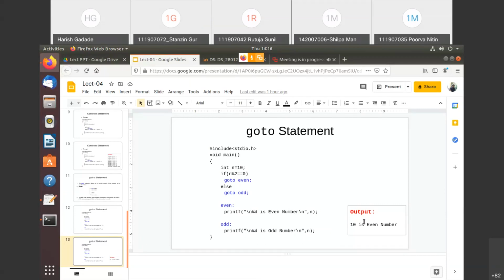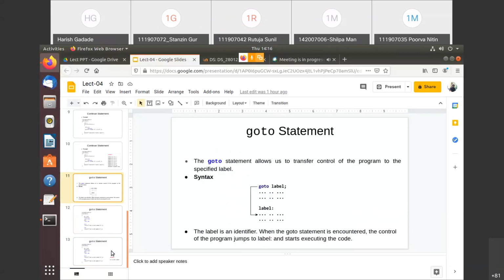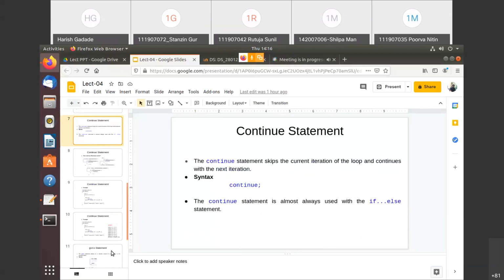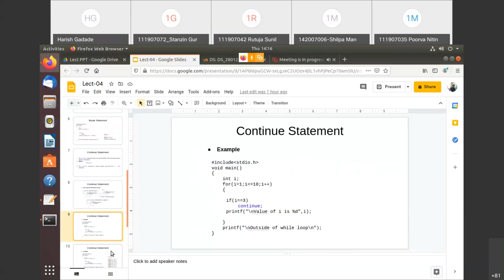I'll tell you again when I come to function and macros, what is the difference between function and macros also, right? But at this moment you need to know that the goto statement is for jumping to that particular label, the break statement is to exit from the current loop, and continue is to skip the current iteration, right? So these three we have seen: break, continue, and goto.